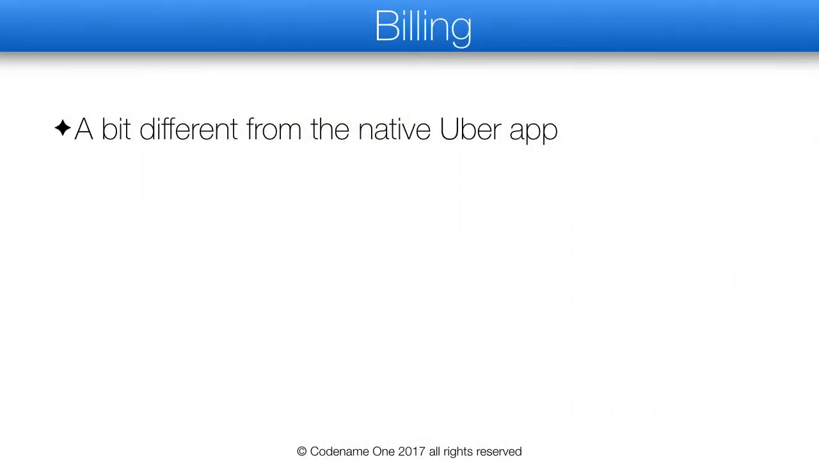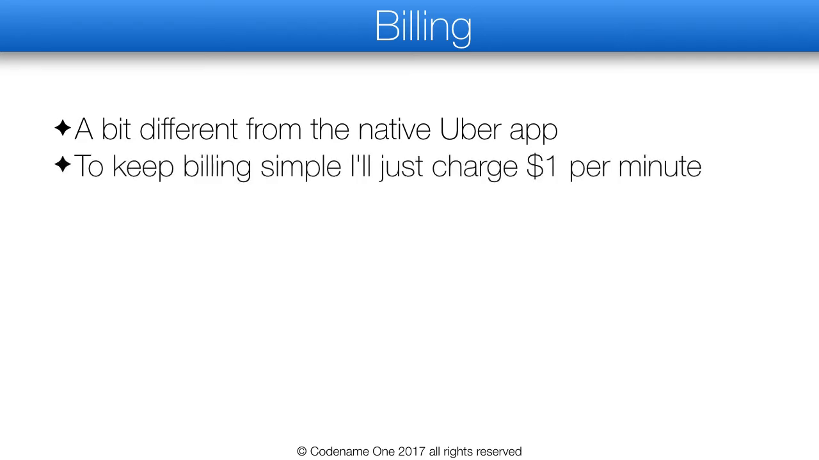I will implement billing as a request before the ride starts. I'll use Braintree to do this mostly because it's already implemented in Codename One. The original implementation in Uber checks whether a billing method already exists. This is possible to do in Braintree, but it would require some extra work. To keep billing simple, I'll just charge $1 per minute and do the charge on the server side.